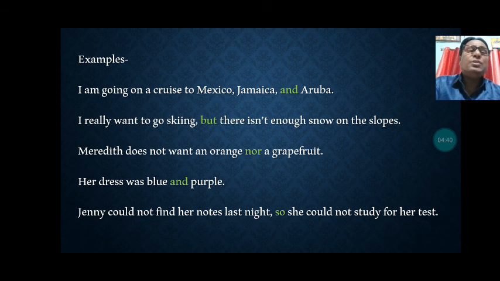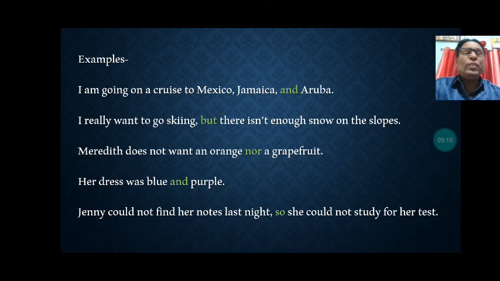Meredith doesn't want an orange nor a grapefruit. There are two nouns joined by nor, an orange and a grapefruit. Her dress was blue and purple. In this sentence two adjectives, blue and purple, are joined by the coordinating conjunction and.